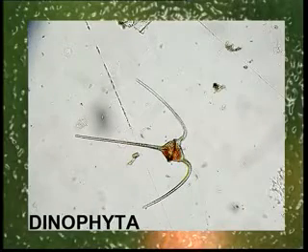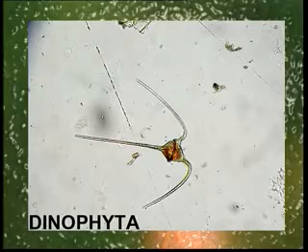Next phylum is Dinophyta, commonly known as dinoflagellates. Dinoflagellates mostly occur in marine habitats, some in fresh waters, and a few in symbiotic association, the famous one being the zooxanthellae. The photosynthetic pigments here include chlorophyll A, not B but C, together with carotenoids such as peridinin, which is unique to this phylum.